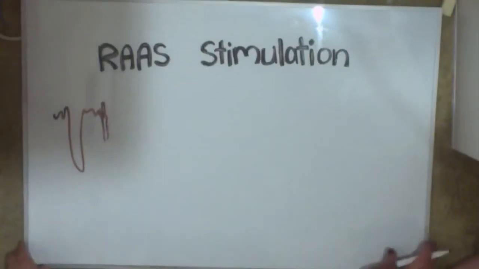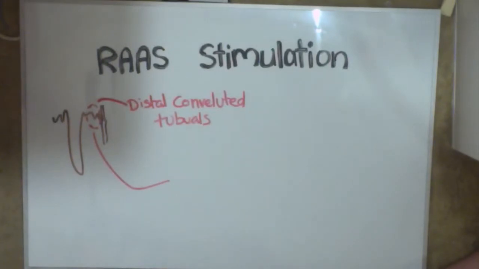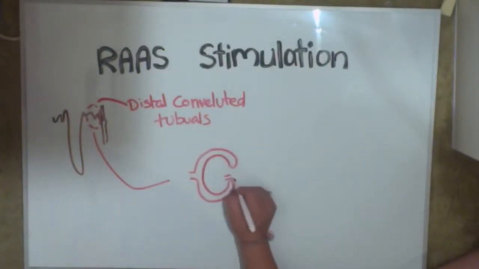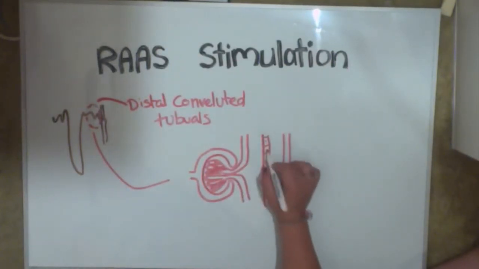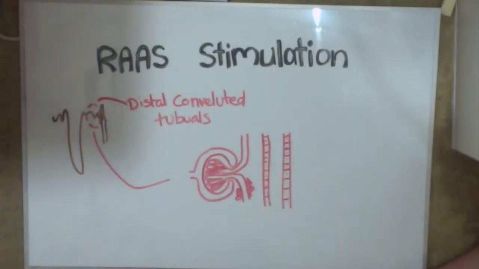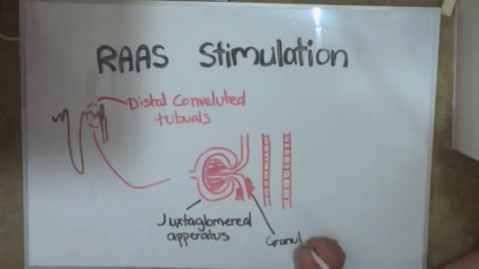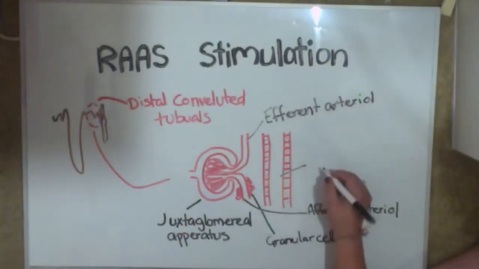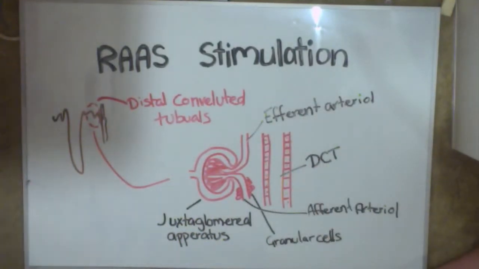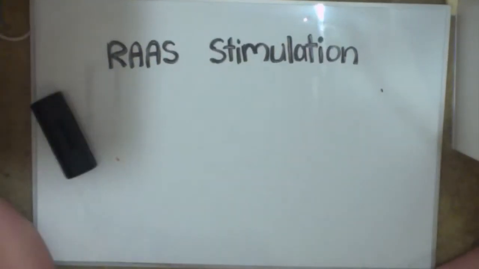The juxtaglomerular apparatus of the kidneys initiates this response. The granular cells of the afferent arteriole act as baroreceptors, which sense a decrease in blood pressure. The macula densa cells of the distal convoluted tubule act as chemoreceptors, which detect a reduction of sodium chloride concentration in tubular fluid. A decrease in blood pressure results in reduction of glomerular filtration rate and therefore decreased sodium concentration.